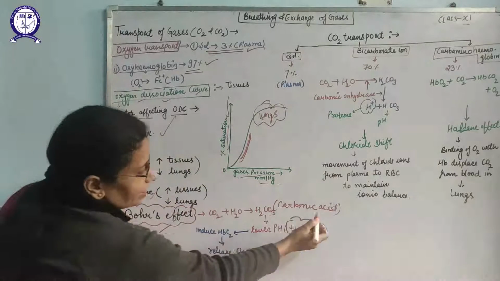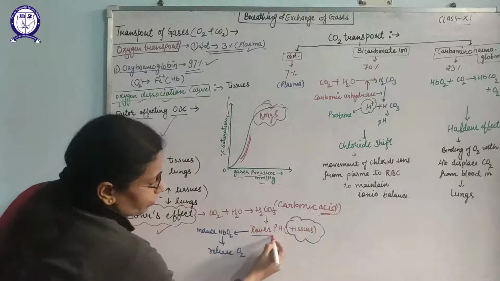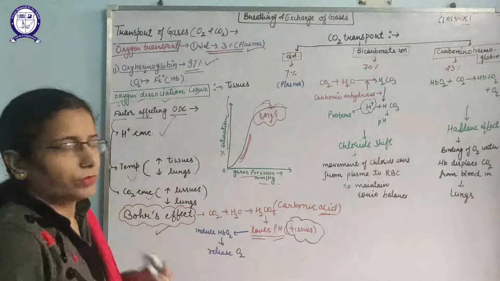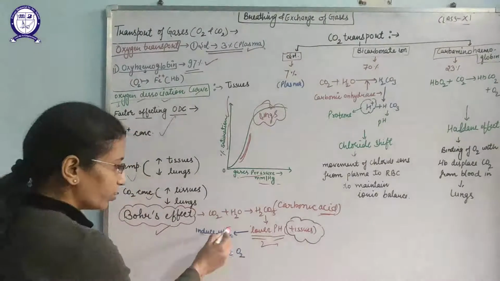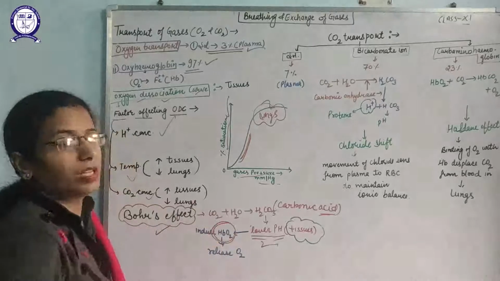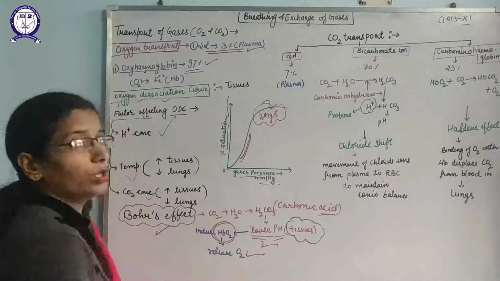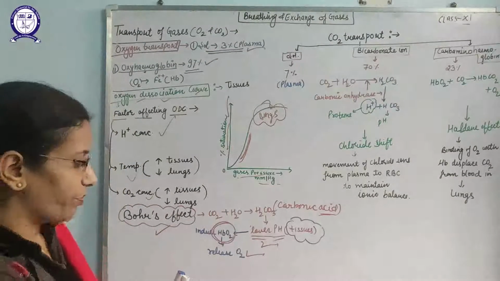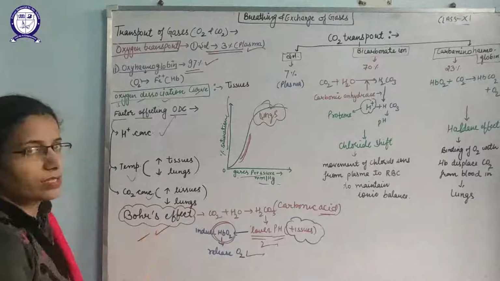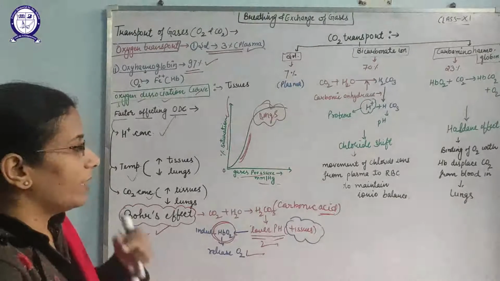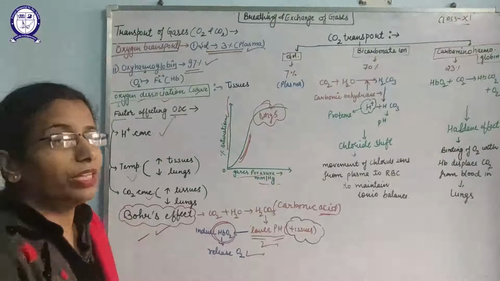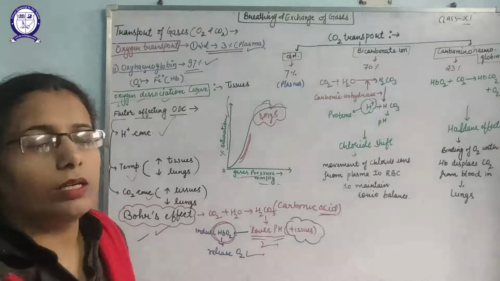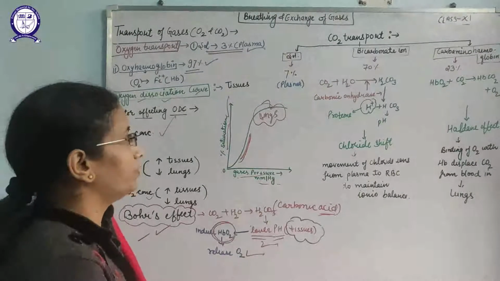So this is acid, as you know, so it will cause lowering of the pH in the tissues, and this lower pH will induce the oxyhemoglobin to release the oxygen. That is known as the Bohr effect. So we can say low pH of the tissues is also inducing the oxyhemoglobin to leave the oxygen.